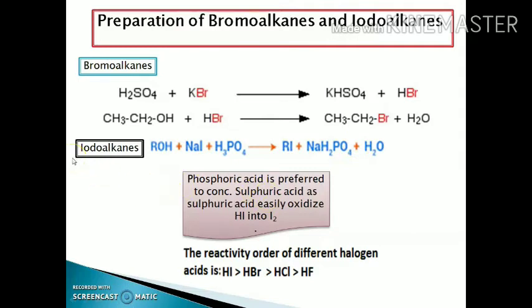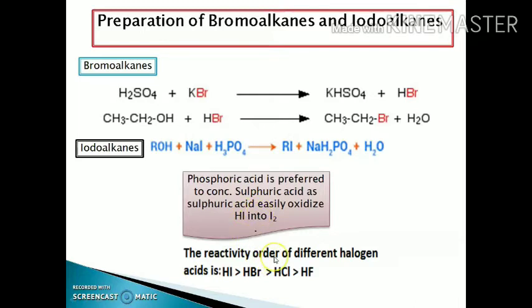We will not take sulfuric acid during the formation of hydrogen iodide, as sulfuric acid is a strong oxidizing agent and it easily oxidizes hydrogen iodide into iodine.